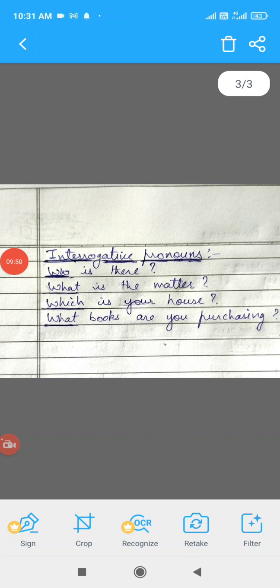So children, at last we have interrogative pronouns. Now it must be very easy to learn about interrogative pronouns. What is an interrogative word? An interrogative word is a word which is used to ask questions. Now, who is there? So who is there means who is the person there? This word who is used to indicate the person. We are asking about the person, either boy, girl or someone. So who is used in place of the person, and it is also in the form of a question. It's an interrogative word. So who is an example of an interrogative pronoun.